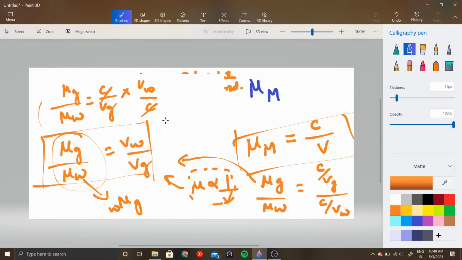This is to understand and to expand this. If you have a medium 2 with respect to medium 1, what you will do is write the speed of medium 1 and divide it by the speed of medium 2, because they are inversely proportional.